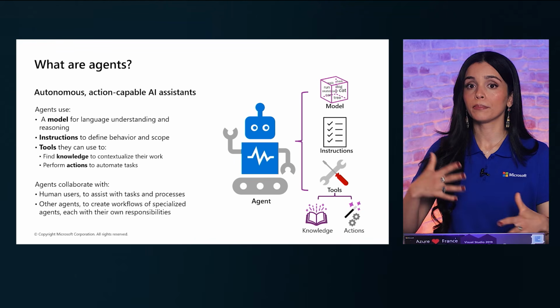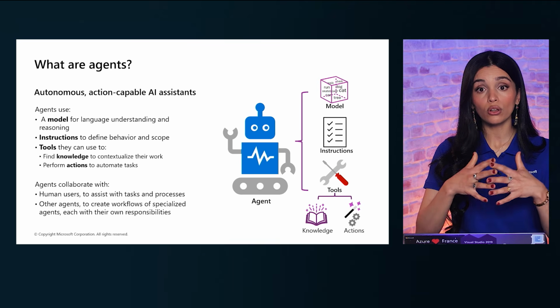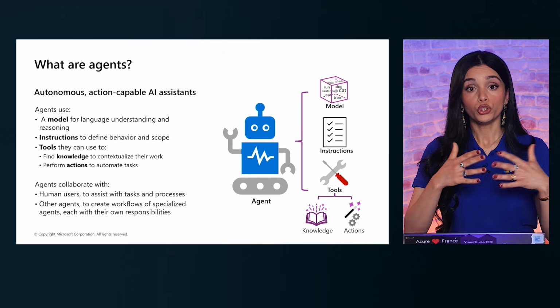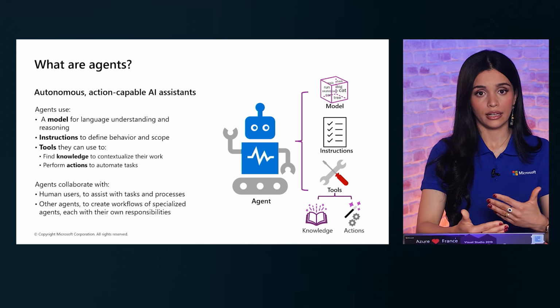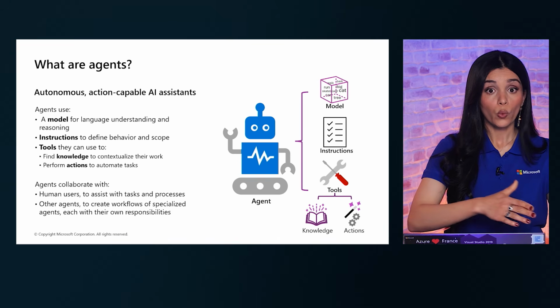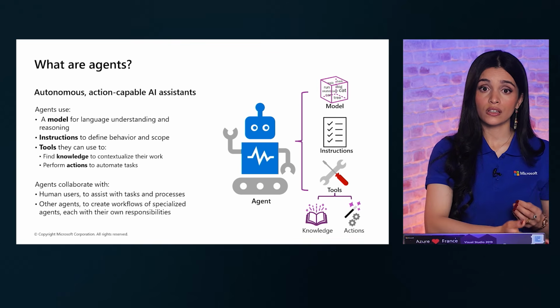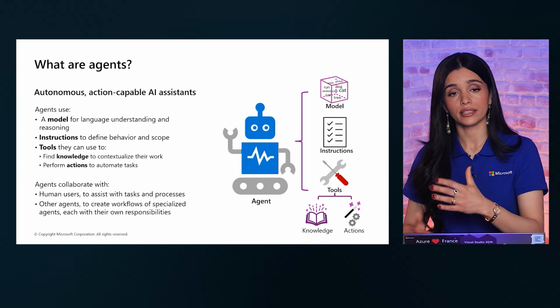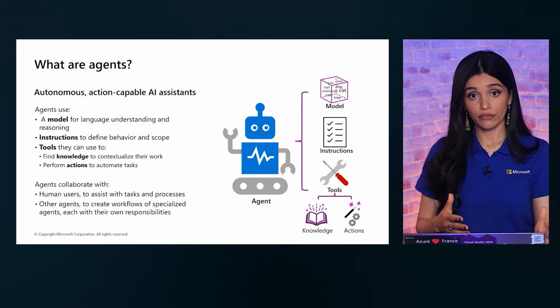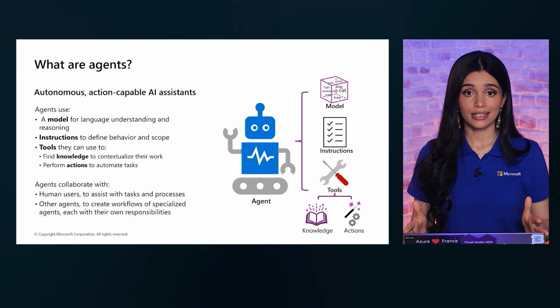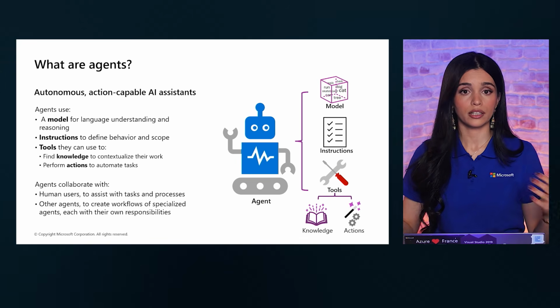Agents are not here to replace people. Instead, they collaborate with humans. You provide the goal, the context, and the final validation, while the agent gathers information, suggests actions, and automates repetitive steps. Think of agents as digital teammates that help you work faster and smarter.